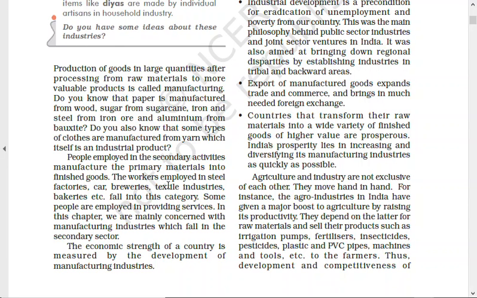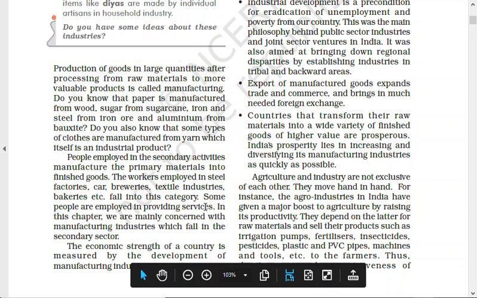So manufacturing comes in the secondary sector, right? The workers employed in the steel factories, cars, weaveries, textile industries, bakeries, etc. fall into this category. Now you see, in a bakery we use what? Wheat, that comes from the primary sector. But when we add value from atta to biscuit or cookies or cake, that is what the bakers do, then it comes to the secondary sector. Some people are employed in providing services. In this chapter we are mainly concerned with the manufacturing industry, which falls in the secondary sector.